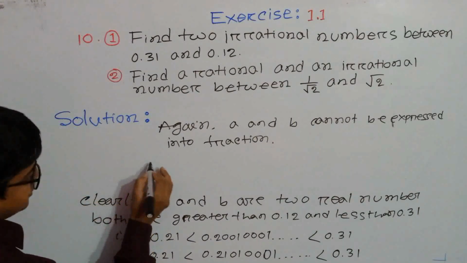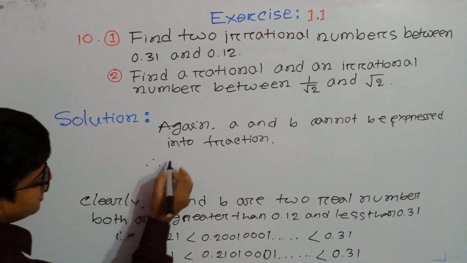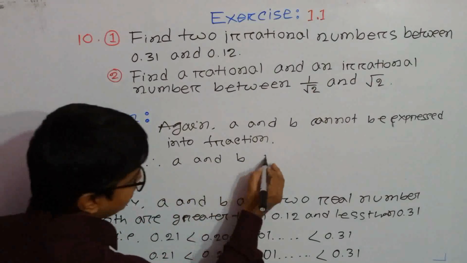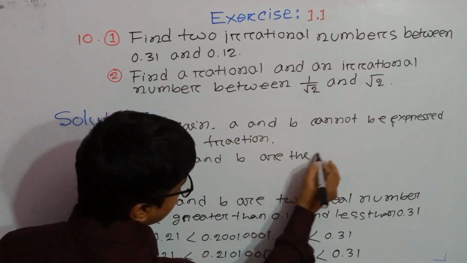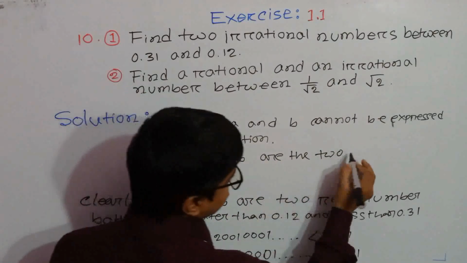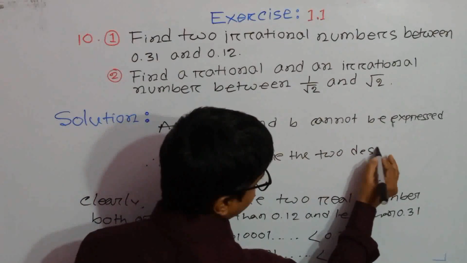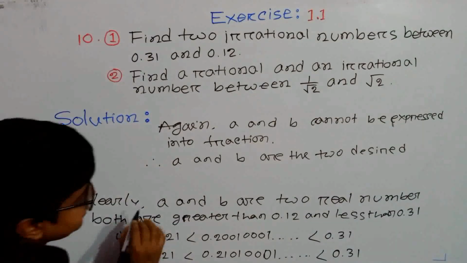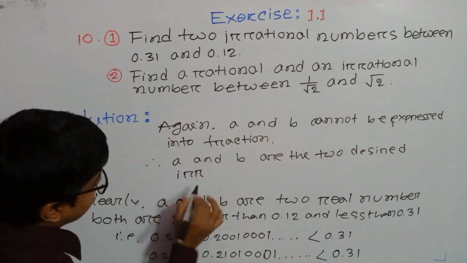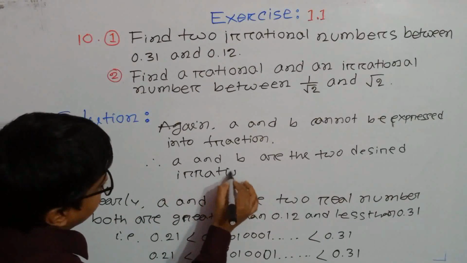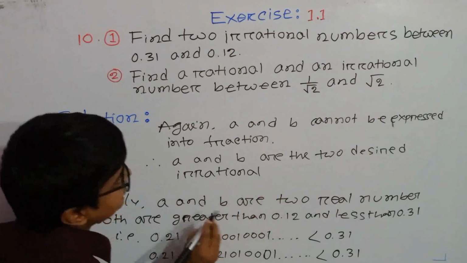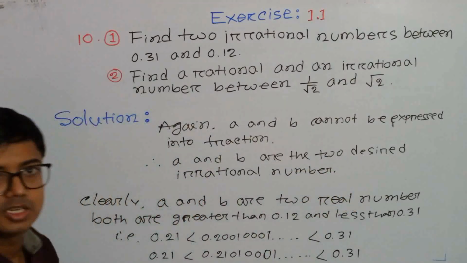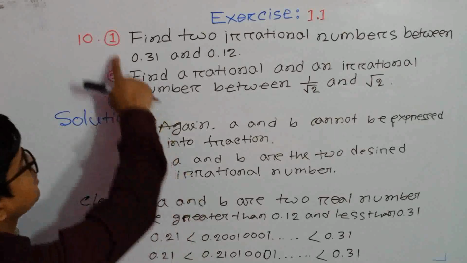So we can write here a and b are the two desired irrational numbers. This is the solution of question number 1.